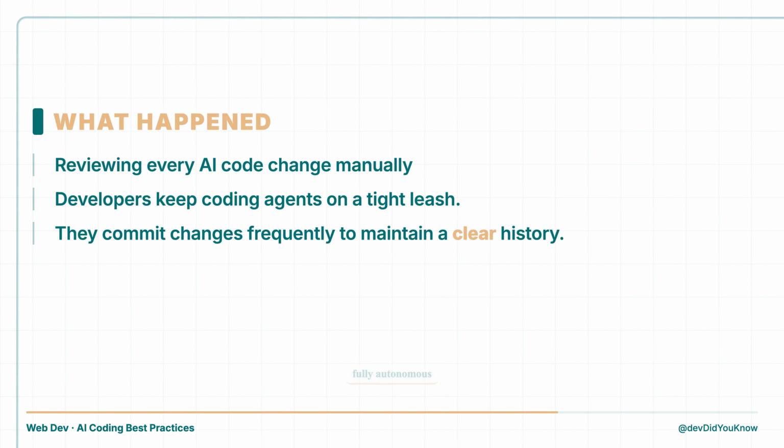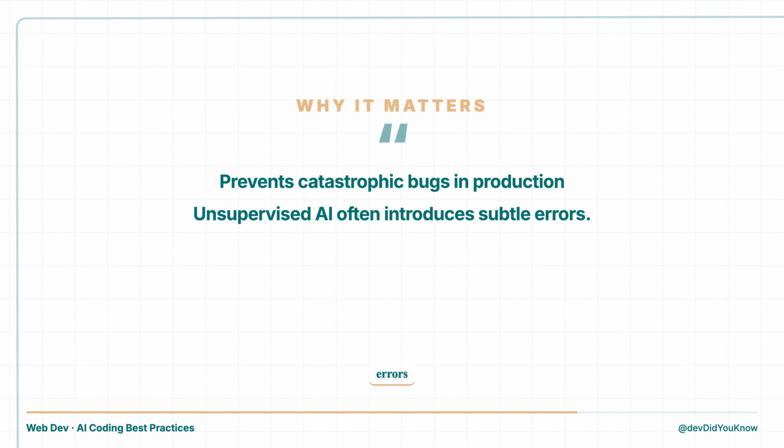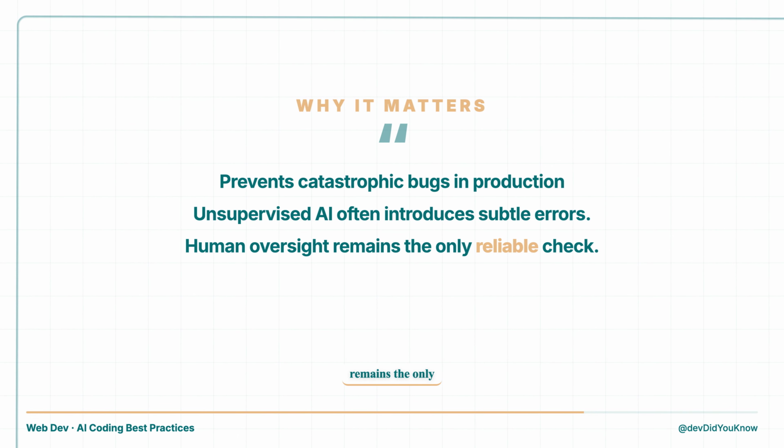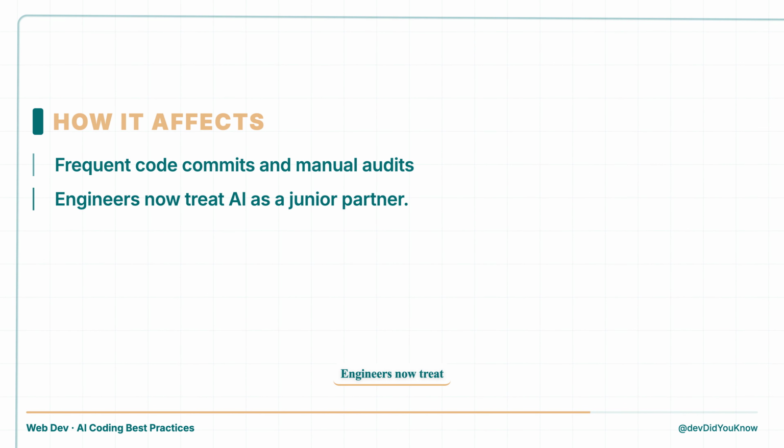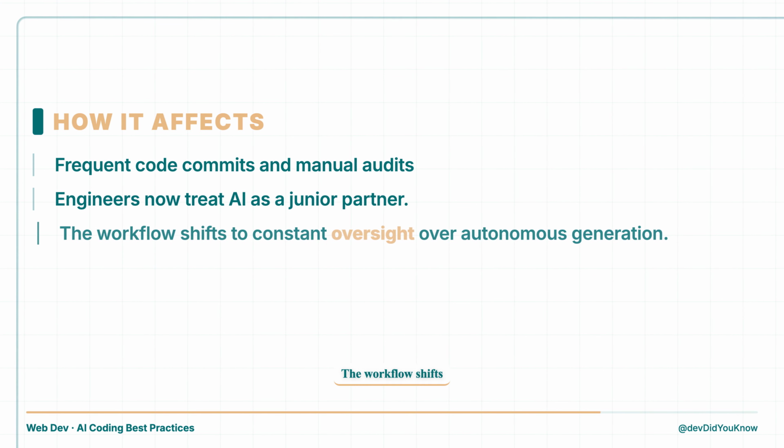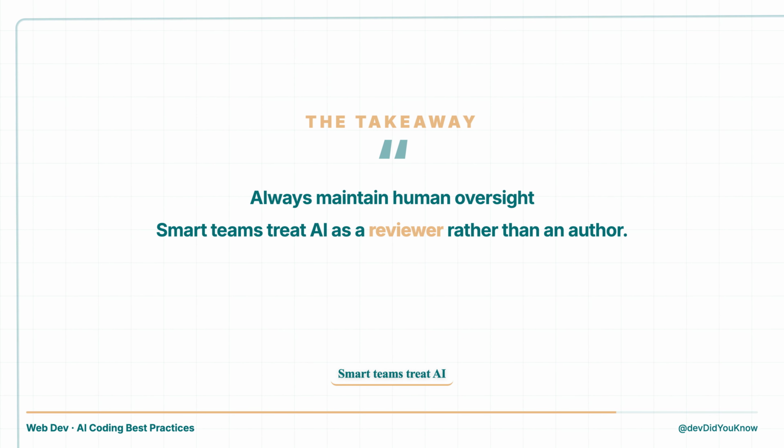This method rejects fully autonomous workflows. Unsupervised AI often introduces subtle errors. Human oversight remains the only reliable check. Engineers now treat AI as a junior partner. The workflow shifts to constant oversight over autonomous generation. Smart teams treat AI as a reviewer rather than an author.